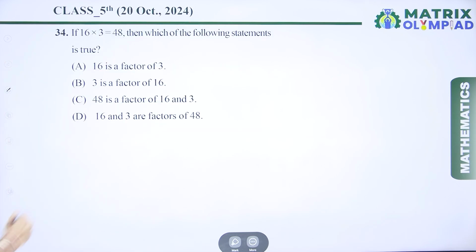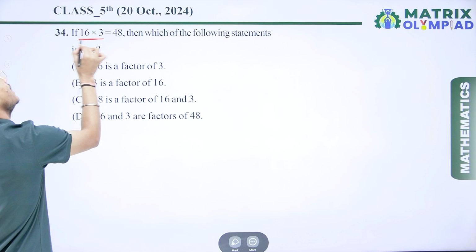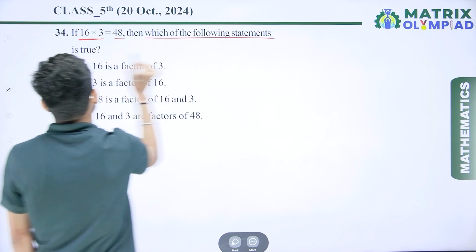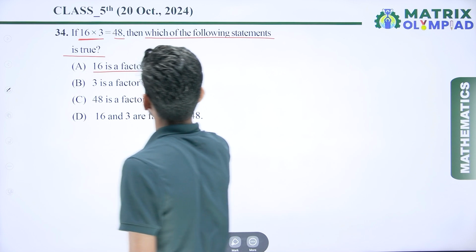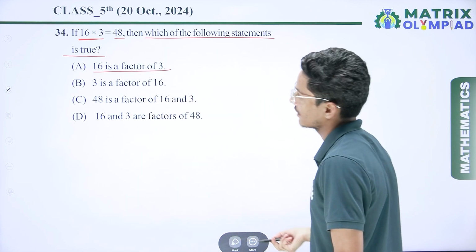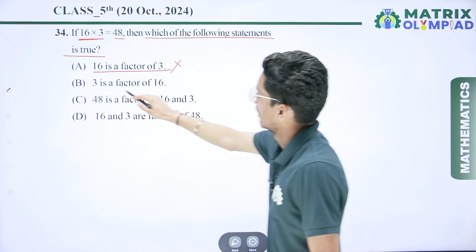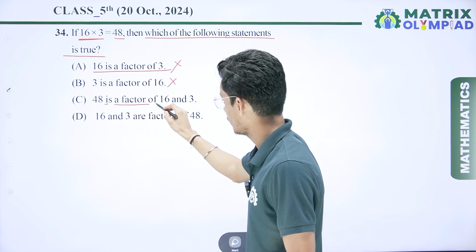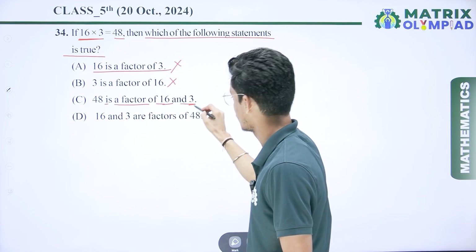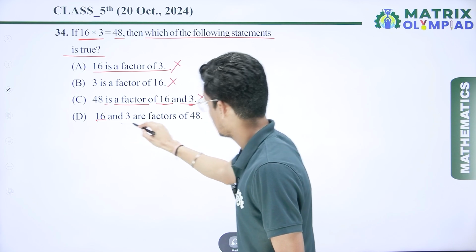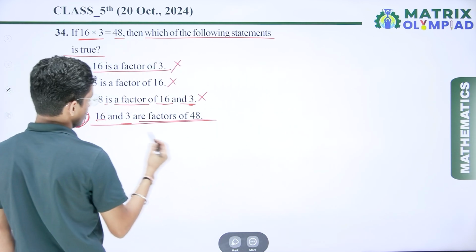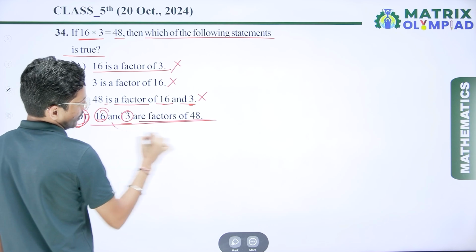So now the next question is: if 16 multiplied by 3 is equal to 48, yes, this one is true, then which of the following statements is true? 16 is a factor of 3? No, this one is wrong. 3 is a factor of 16? This one is wrong. 48 is a factor of 16? This one is also wrong. 16 and 3 are the factors of 48. Yes, so option D is the correct answer here, because 16 and 3 are factors of 48.